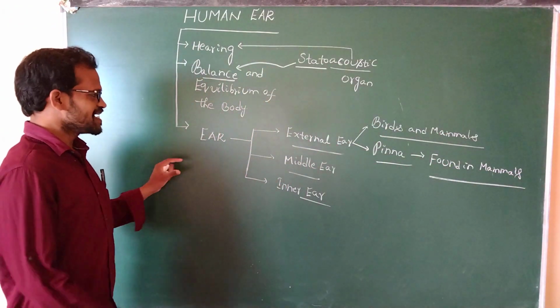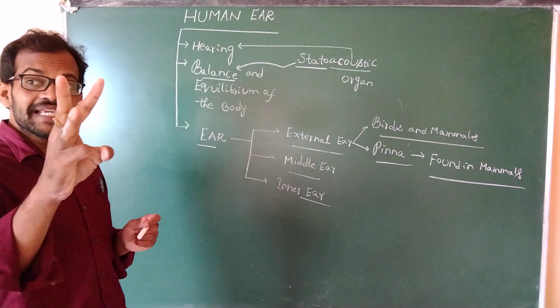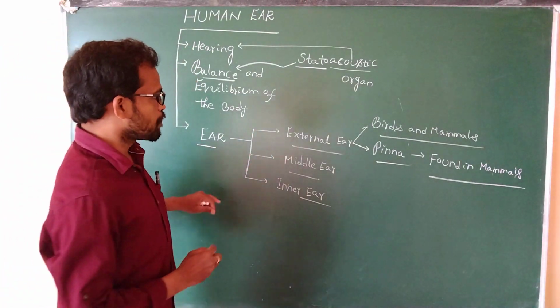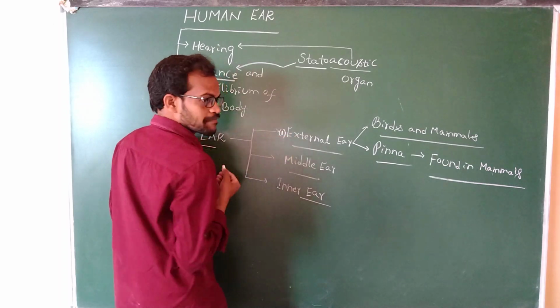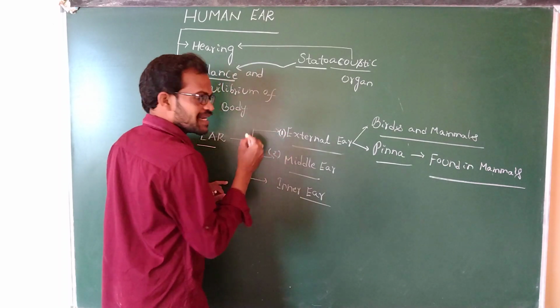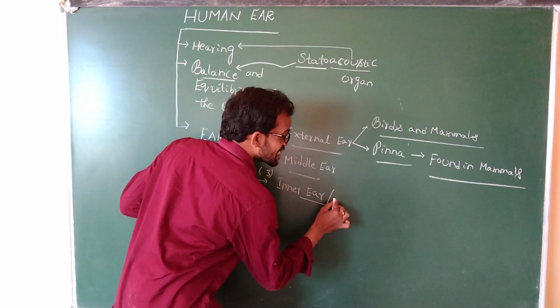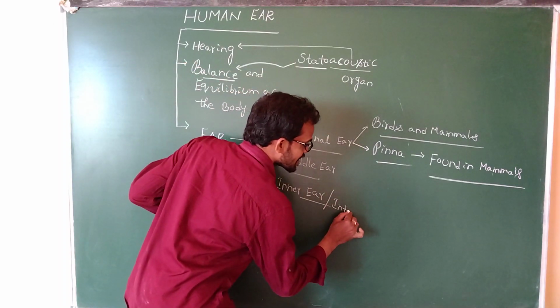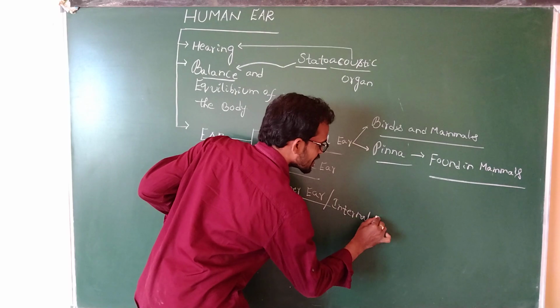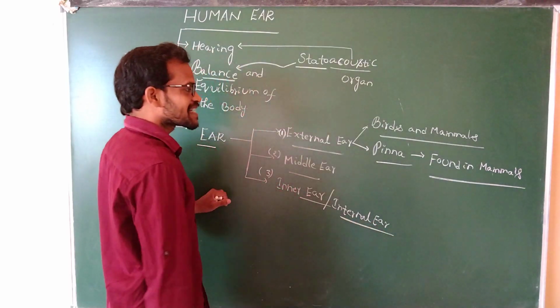The human ear is divided into three main parts. What is the first part? External ear. What is the second part? Middle ear. What is the third part? Inner ear or internal ear.